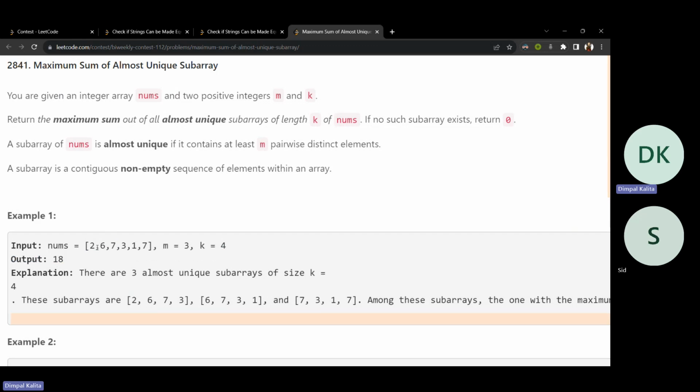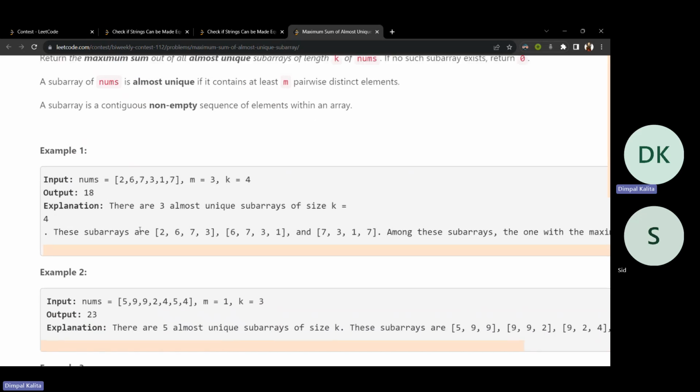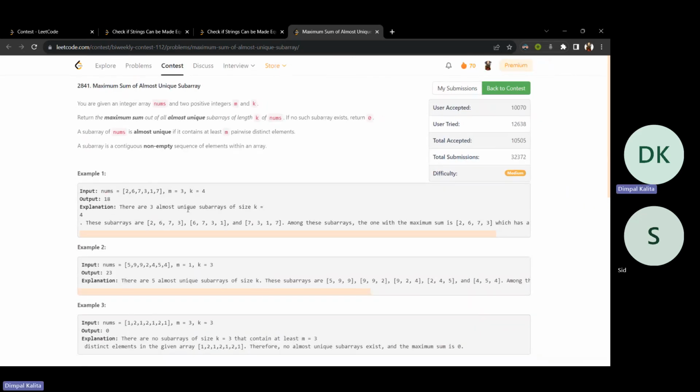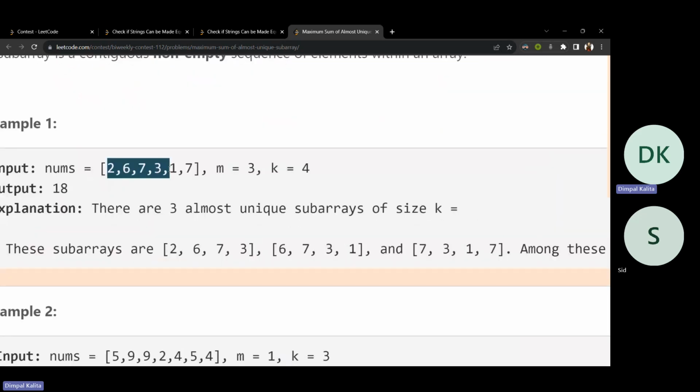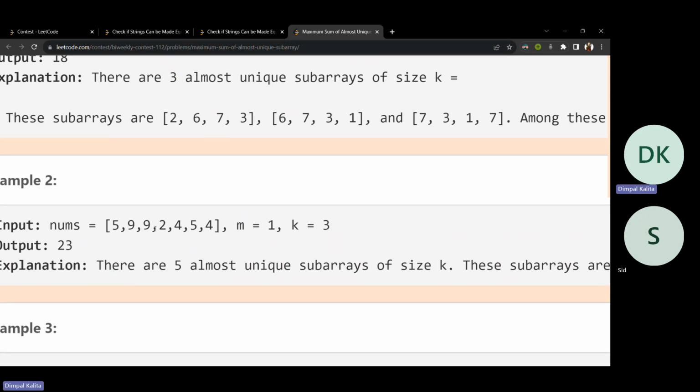If we can somehow find the sum and check whether the unique elements in the k-size subarray is greater than or equal to m, then we can check if this sum is maximum or not. Like if we check here 2, 6, 7, 3, there are 4 different elements. The sum is 18, and we can take this subarray, like all the 4-size subarrays here have at least 3 different elements.